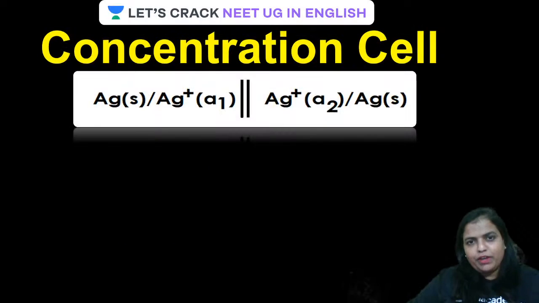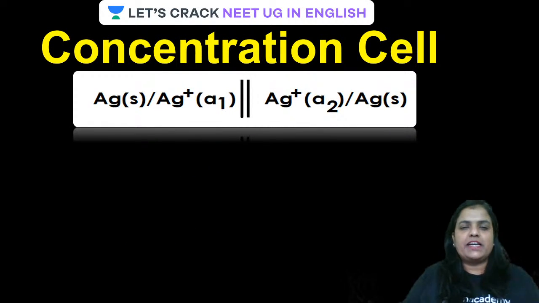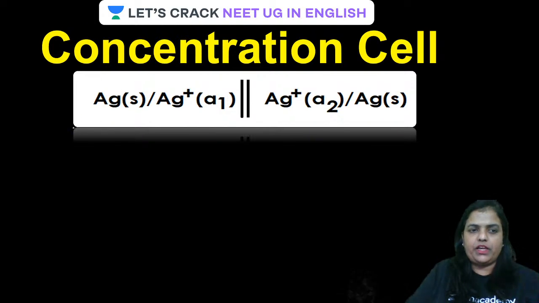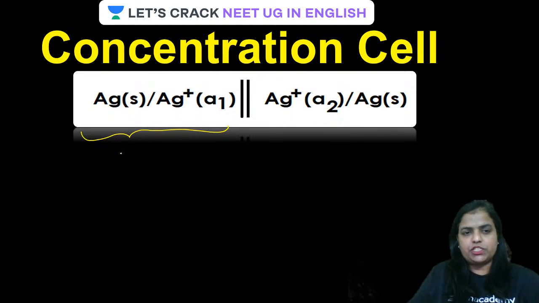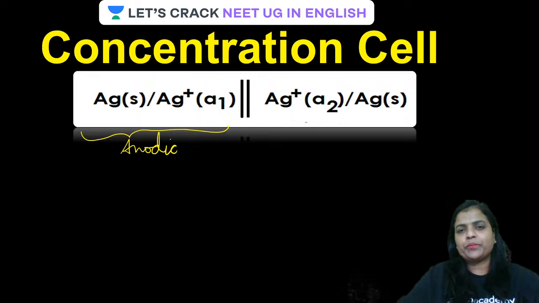Let us make it even more clear. Guys, the cell representation of the concentration cell, which we have seen just now, is written on the screen. It is very clear from here. No doubt, at the anode, what is going to happen? Oxidation. So this is the anodic representation, left side. This is the salt bridge, guys, where Ag solid is the electrode itself.